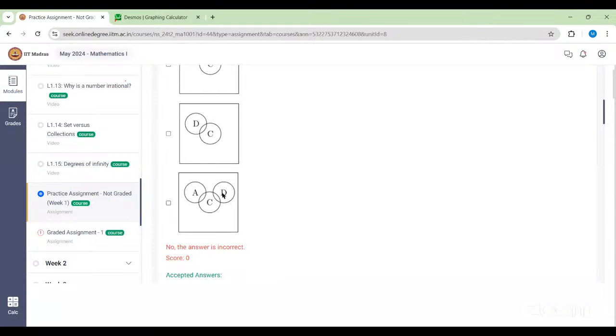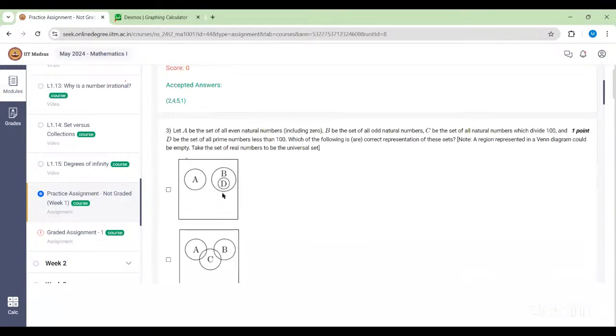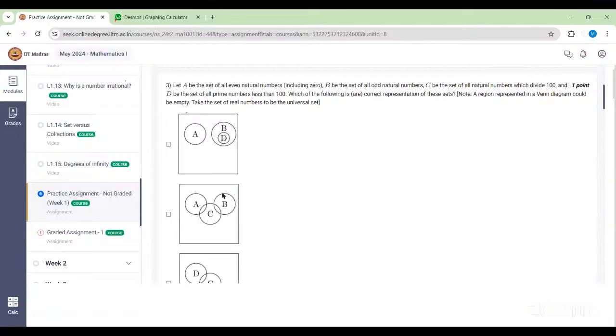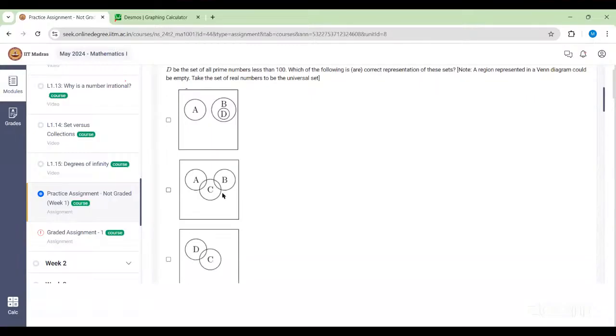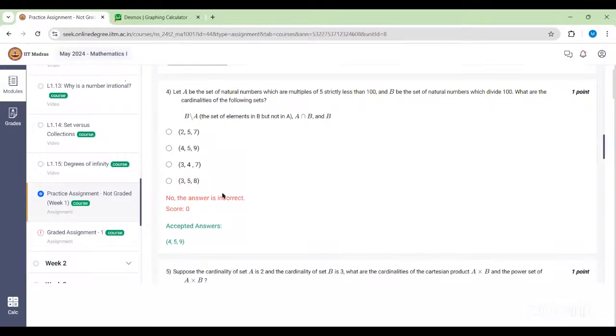That's why A and D are also intersecting. That's why it's not valid. Yes, ma'am, there's the number 2 which is included in the set A and also included in the set D. And that's why that set is not possible.